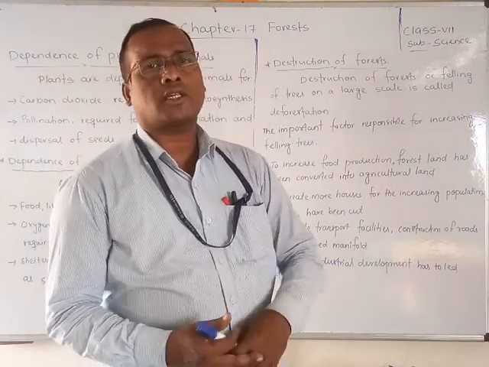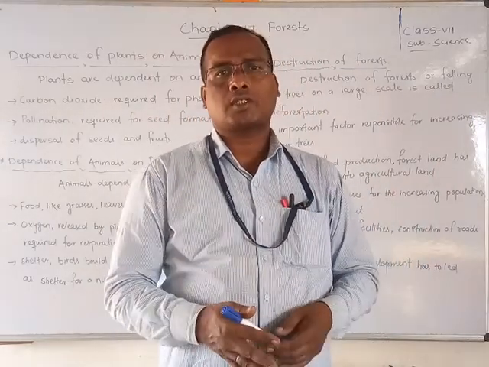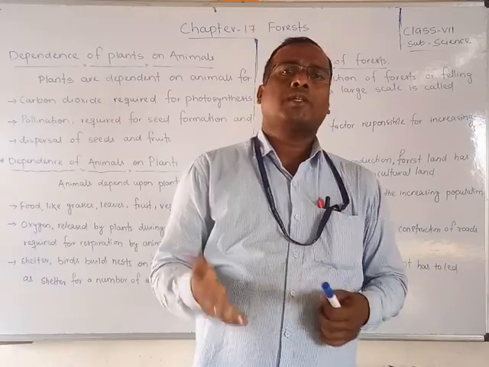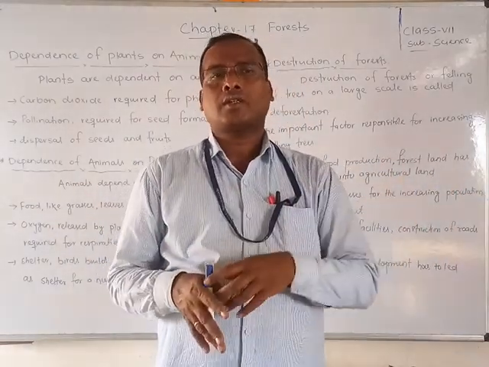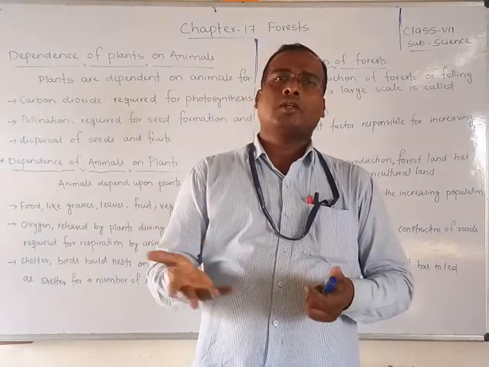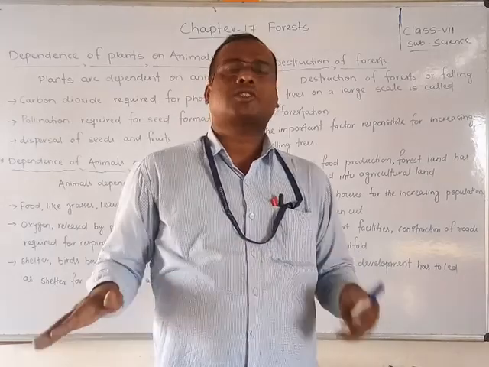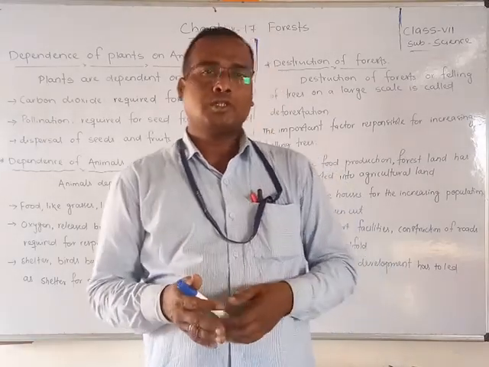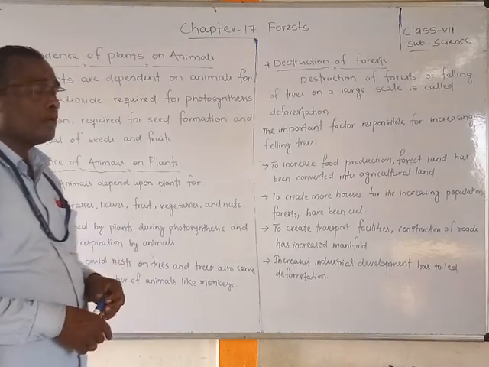Day by day industries are going outside, away from the cities. So they depend upon vast land areas where they can make industry. So we are cutting forest, and some forest is also destroyed to make industries. So these are the special points about the destruction of forest.